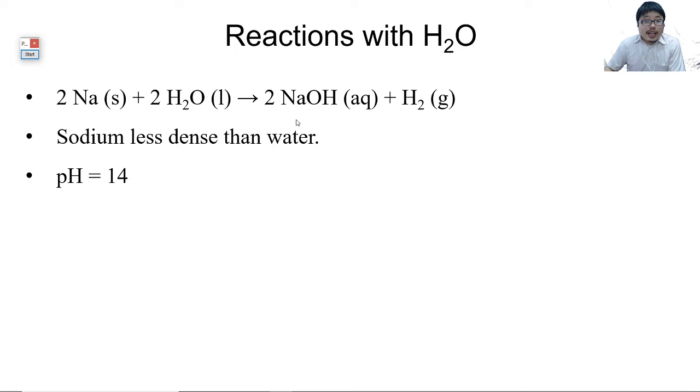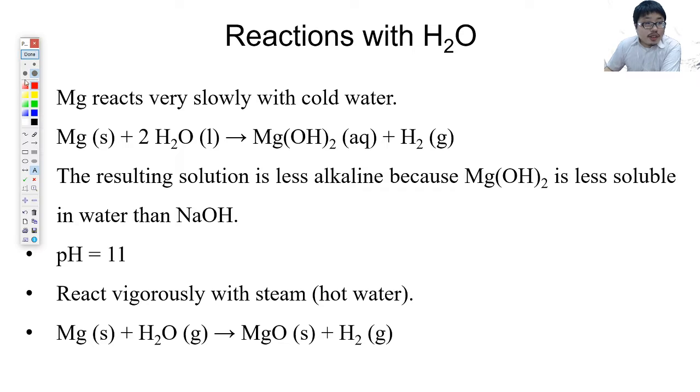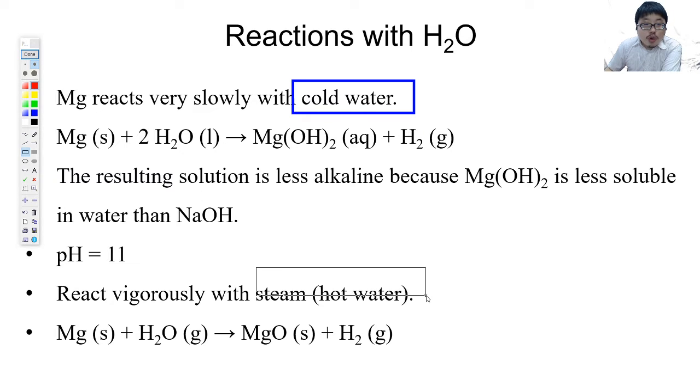But the more complicated one now is magnesium. Magnesium has two parts. You must recognize when it reacts with cold water or when it reacts with hot water, steam. Because it's two different things. If it's cold water, magnesium will react with water, eventually becoming magnesium hydroxide and forming hydrogen gas.